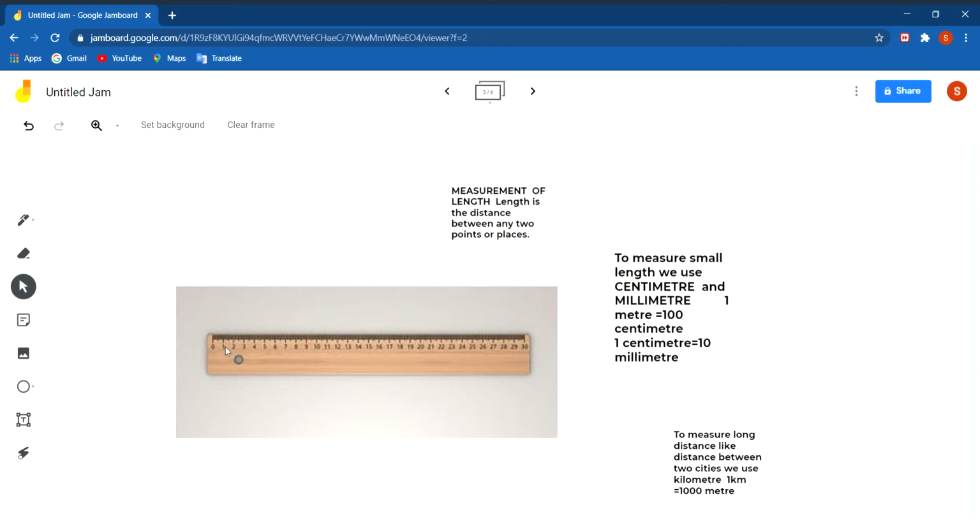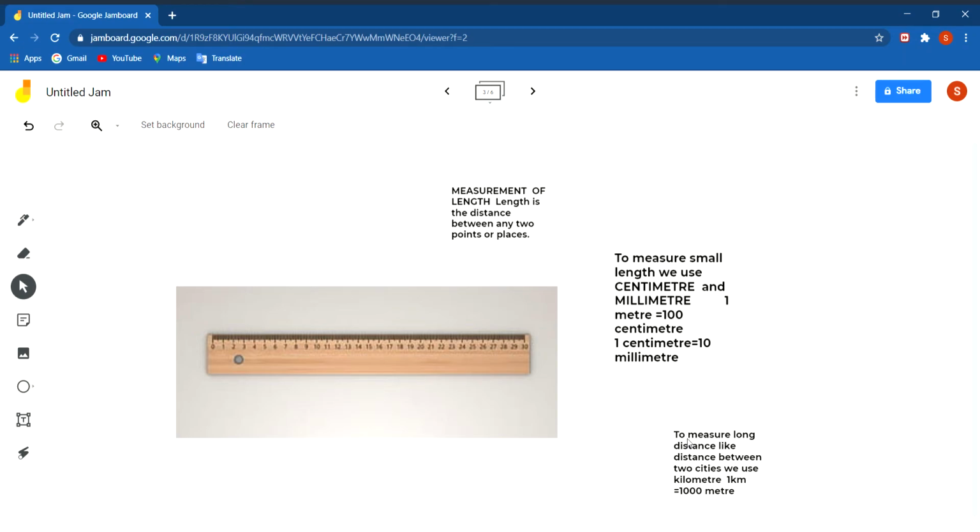In your scale which you use in your home, you can see that the small lines are of millimeters. To measure small lengths or short distances, we measure in centimeters and millimeters. Like a pencil or a notebook has a small length which is much smaller than a meter, so we don't write it in meters but we write it in centimeters and millimeters. The relation is: 1 meter is equal to 100 centimeters, and 1 centimeter is equal to 10 millimeters.